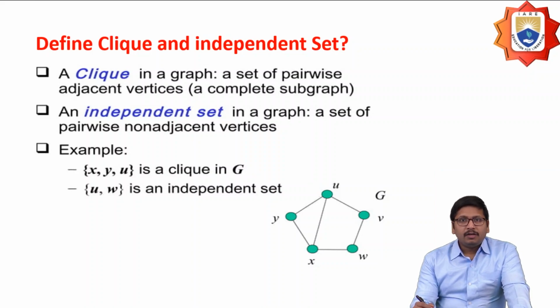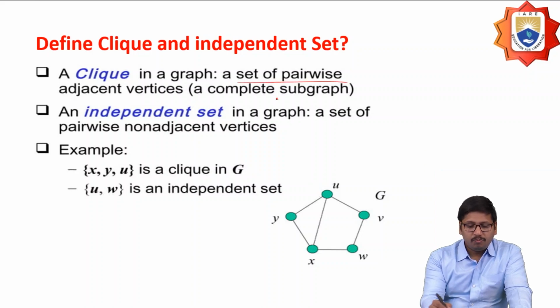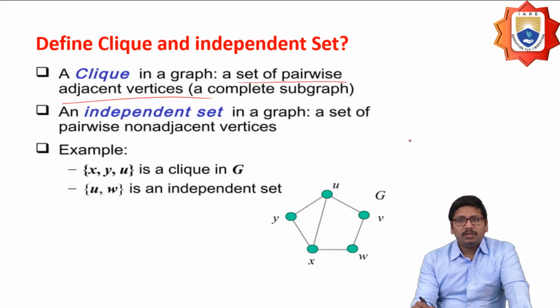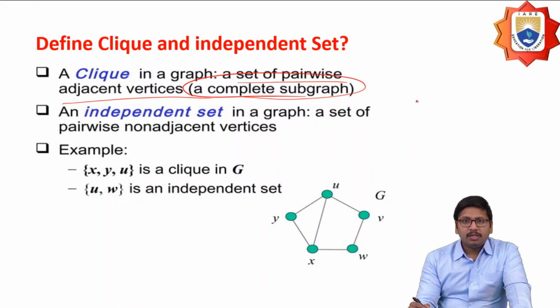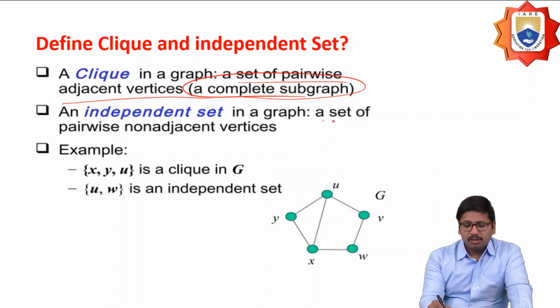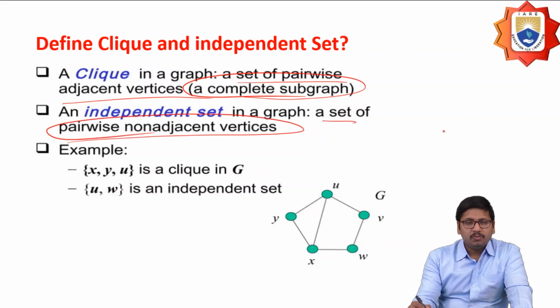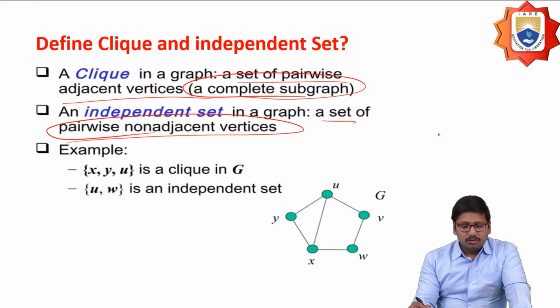Next one is define clique and independent set. A clique in a graph is a set of pairwise adjacent vertices, which is called a complete subgraph. An independent set in a graph is a set of pairwise non-adjacent vertices. For example, if x, y, u is a clique in the graph, then u, v, w can be an independent set.